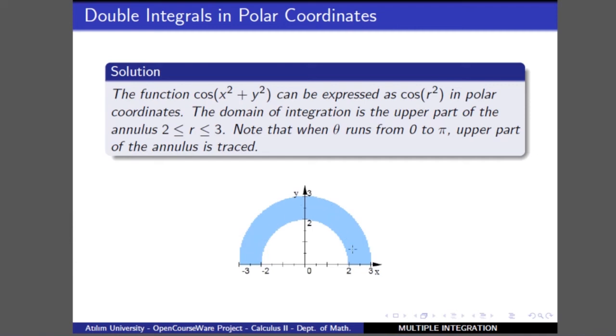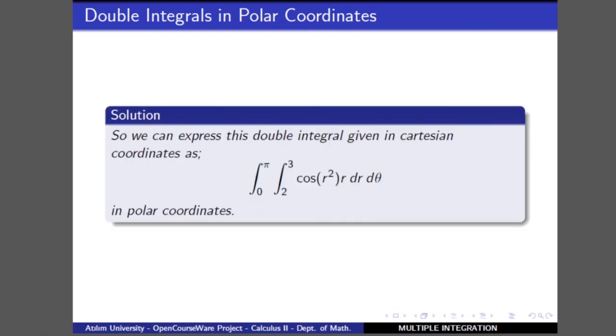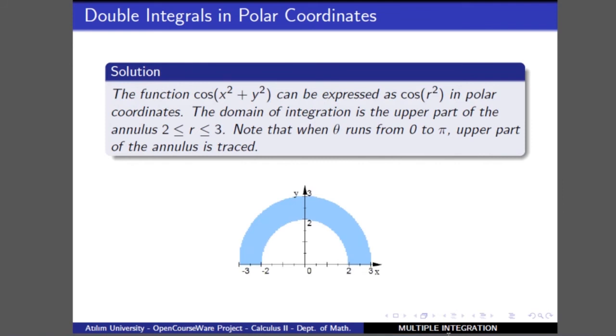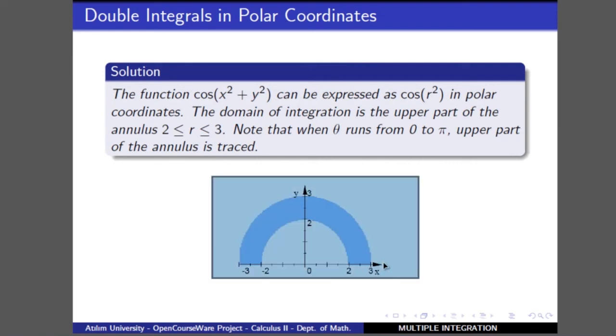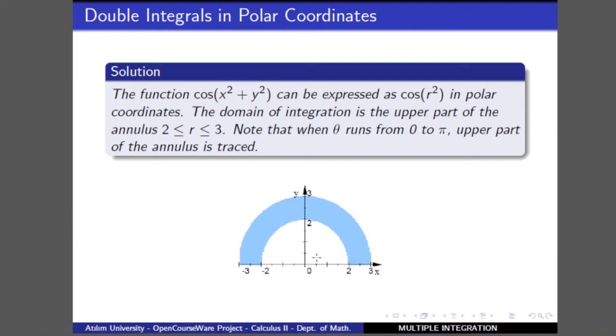This is the region that we cover in between two circles, and we want to evaluate this integral over that region. So we can write the double integral in the form that theta goes from 0 to pi and r is changing from 2 to 3. If you take a ray from the center to the boundary of the region, this ray changes from r equal to 2, which is the inner circle, to the circle boundary r equal to 3, which is the outer circle.